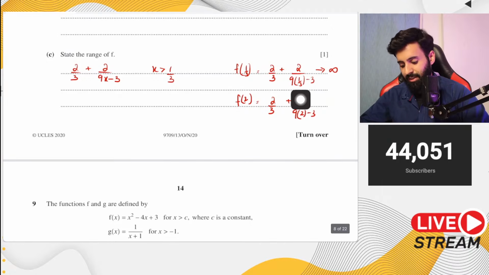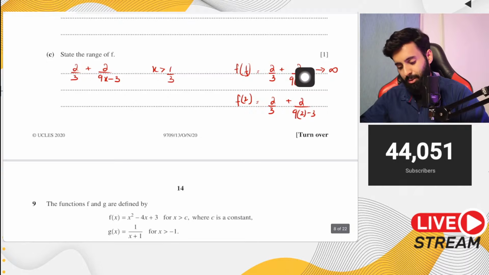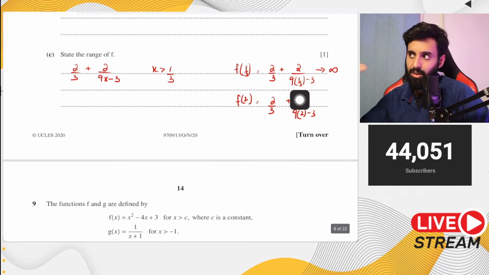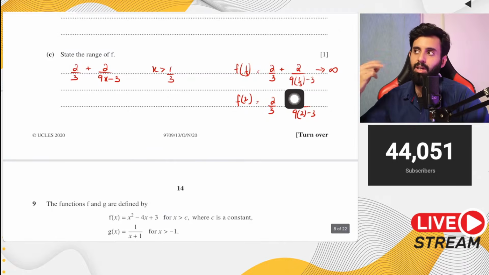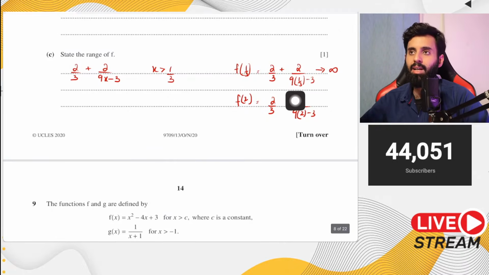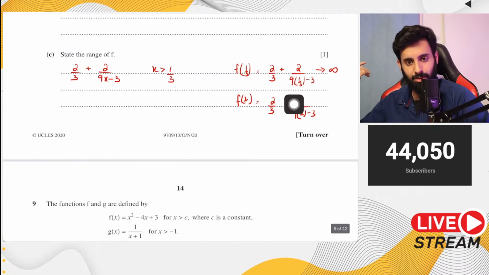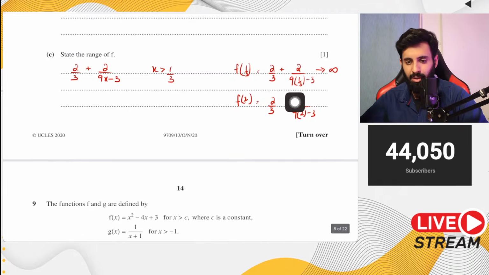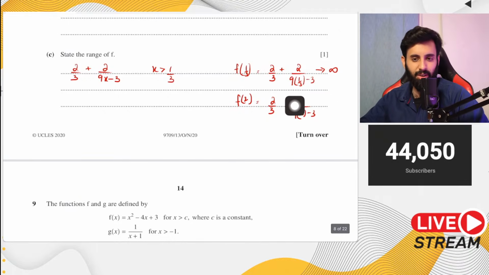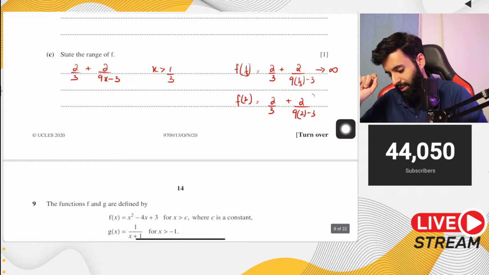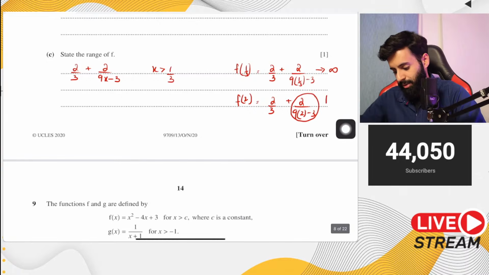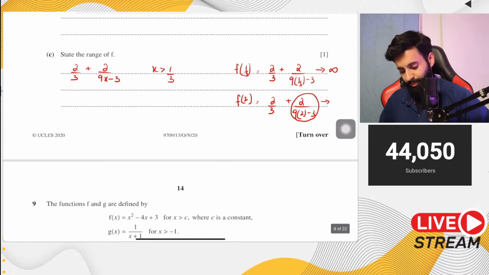If 2 is divided by an extremely large value, think of it this way: you have 2 slices of pizza being divided among 50,000 people, then everyone gets technically 0, because what you get is non-existent. So this part approaches 0.